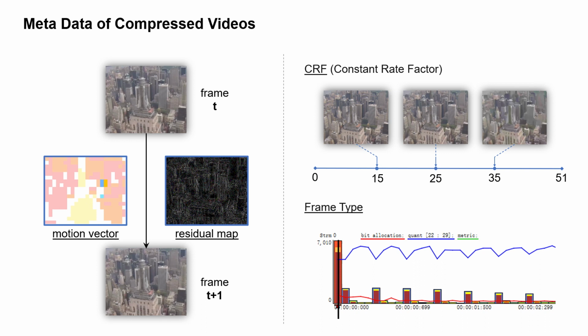It represents the pixel differences that cannot be fully matched after alignment, typically containing more detailed information in video frames. In the AVC video protocol, the compression level of a video can be determined by the constant rate factor, CRF, which is an integer ranging from 0 to 51. A higher value indicates more severe compression. The compression level of each frame in the same video also varies with the frame type. We extract this metadata by modifying FFmpeg.